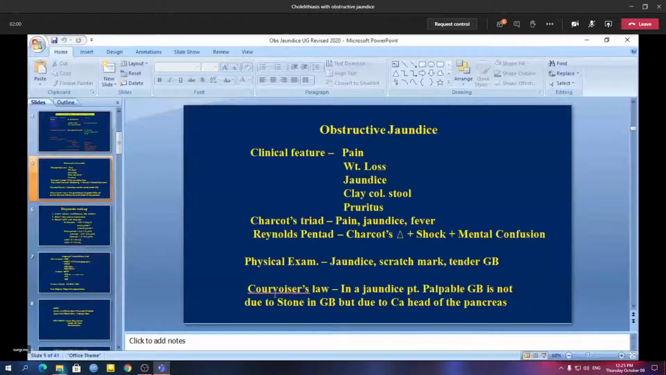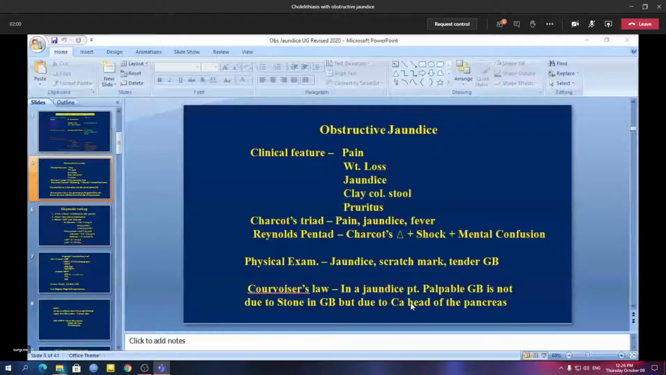Another important question is Courvoisier's law. Examiners will like to ask you what is Courvoisier's law in case of obstructive jaundice. Courvoisier's law is, in a jaundice patient, a palpable gallbladder is not due to stone in the common bile duct, but due to obstruction at the lower end of the common bile duct, most likely due to periampullary carcinoma or carcinoma of the head of the pancreas.